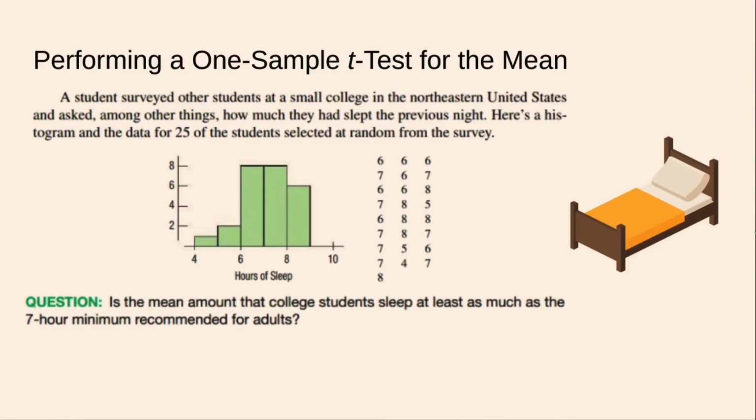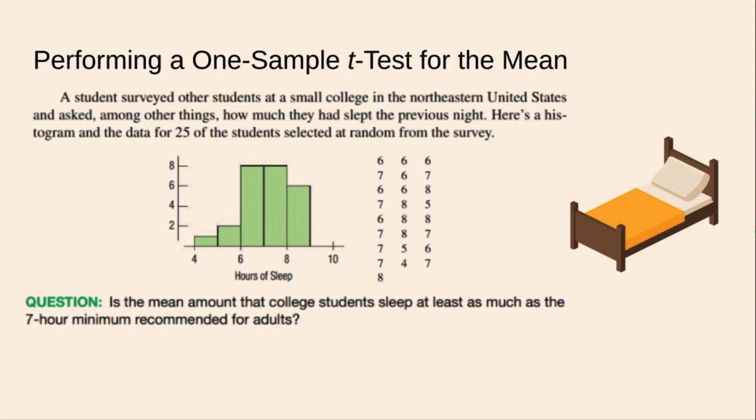So here's another example of performing a one-sample t-test for the mean. A student surveyed other students at a small college in the Northeast U.S. and asked, among other things, how much they had slept the previous night. Here is a histogram and the data for 25 of the students selected at random from the survey.